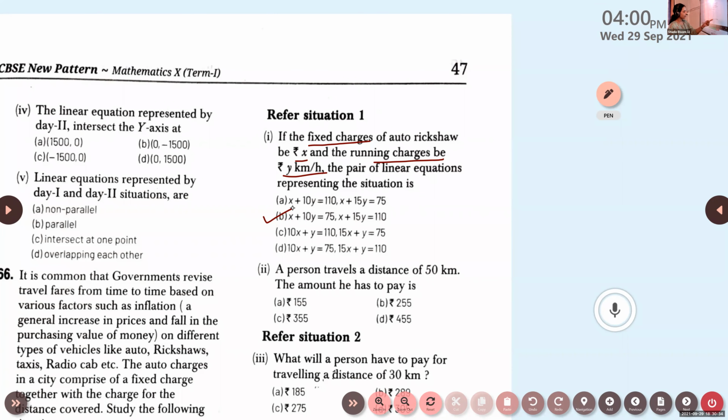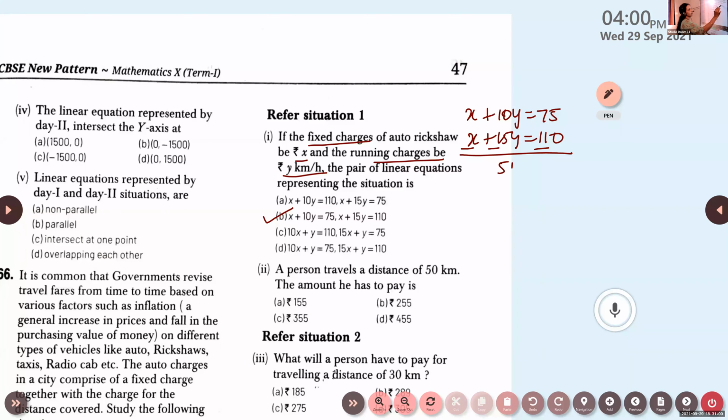After finding x and y, you find out how much amount he has to pay for 50 kilometers. The two equations are x plus 10y is 75 and x plus 15y is equal to 110. Now solve this, find what is x, find y. After finding x and y, you find out the amount.